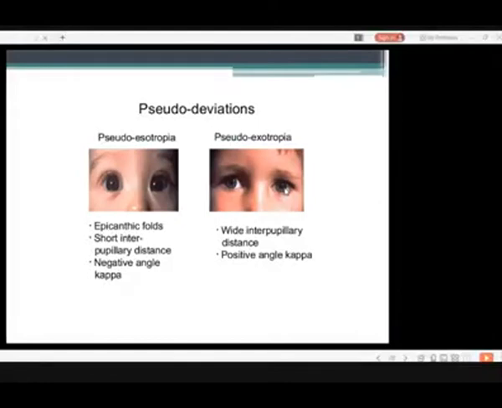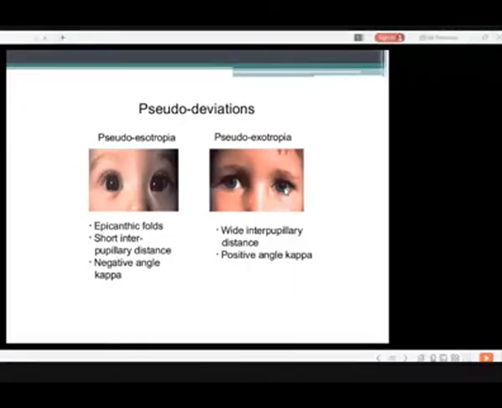As I told you, strabismus or squint can be tropias or phorias. Tropias are the type of squint which is manifest and present all the time, and a phoria is the type of squint which is not present all the time. It manifests sometimes when there's a break in the fusion of the eyes or when one eye is dissociated.